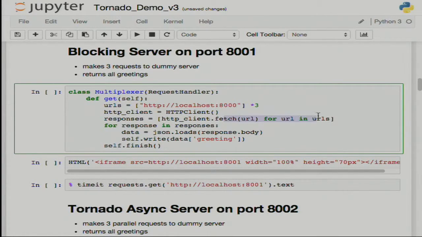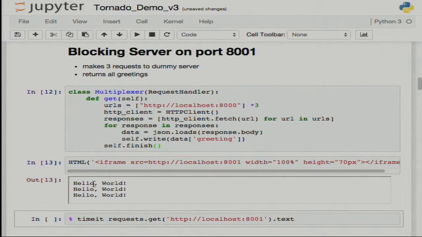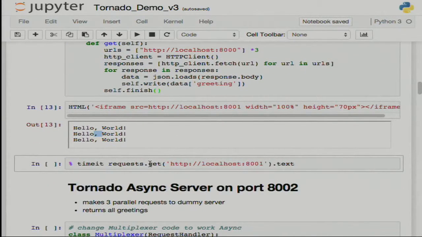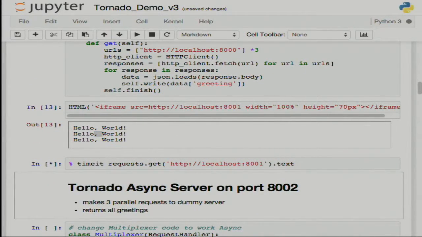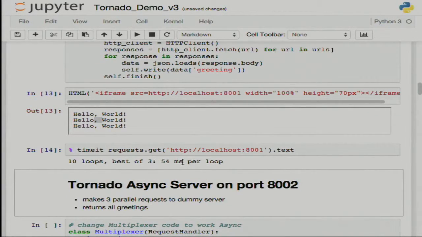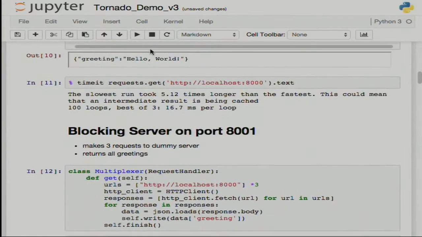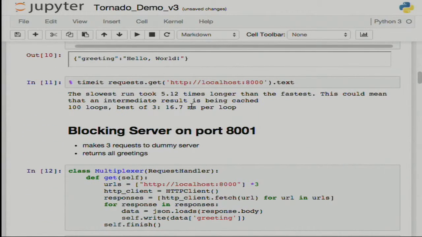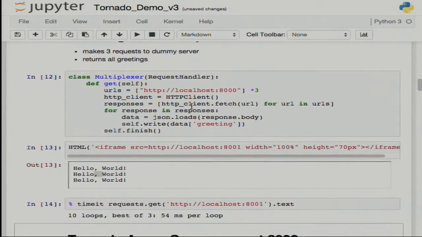In this list comprehension, I have 3 URLs, so 3 dummy URLs that I want to fetch. I'm calling fetch on each of them, and then I'm just looping over responses and writing them back to the user. This is how it will work. So we requested 3 times the same URL. We have the response. Let's see how fast it goes. OK, so this is 54 milliseconds altogether. Obviously, we just multiply 16 by 3 because it's a blocking server. So it did it sequentially.